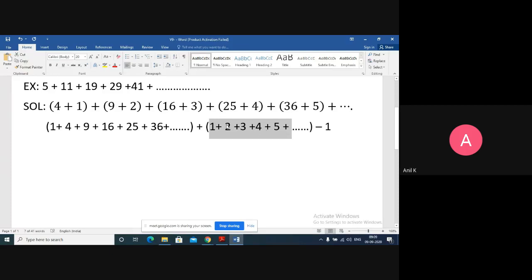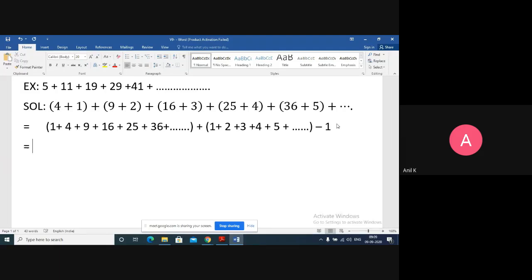If I don't add 1, then I'd have an AP starting from 2, 3, 4, 5 till nth term. So totally you will have n minus 1 terms only. So that's why I'm adding plus 1 here and subtracting minus 1. Adding and subtracting the same number won't make any difference in the equation.